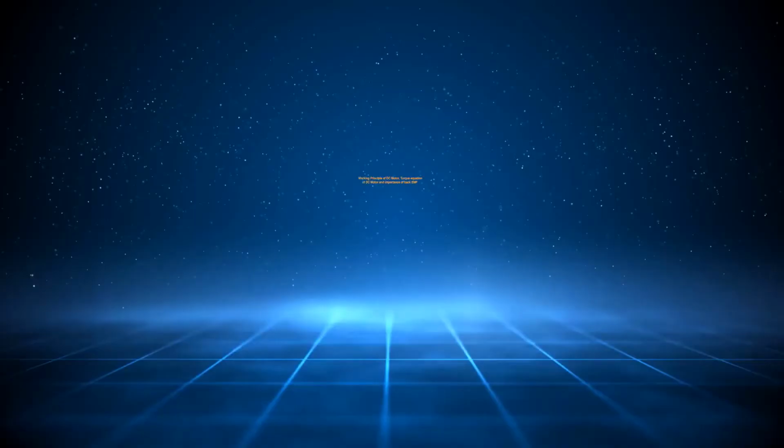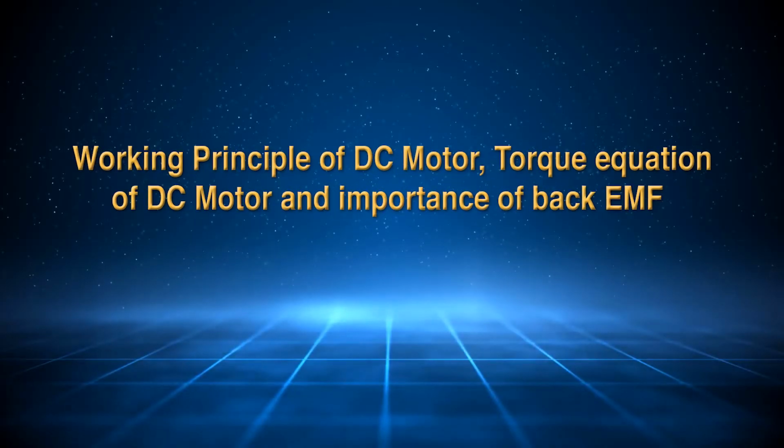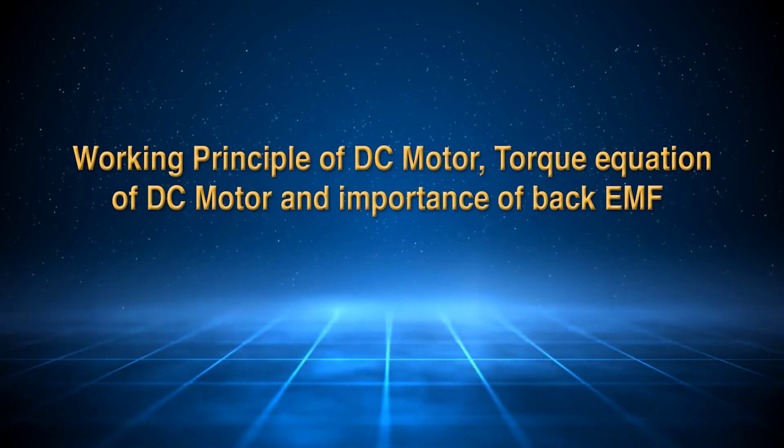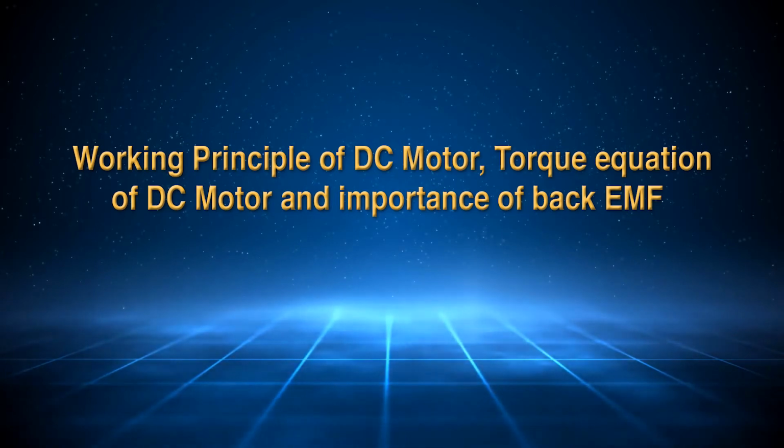So in the previous session we discussed types of DC generator, like separately excited DC generator, and under self-excited DC generator we discussed series wound, shunt wound and compound wound generators. We also discussed voltage buildup in shunt generator. In this session we would discuss causes of the failure to build up voltage in a generator, and then we will discuss working principle of DC motor, torque equation of DC motor, and importance of the back EMF and speed equation of the DC motor.